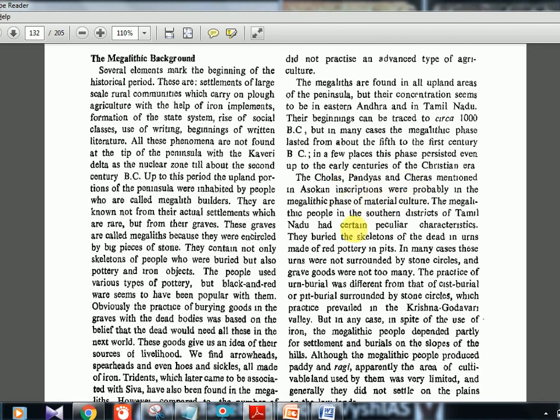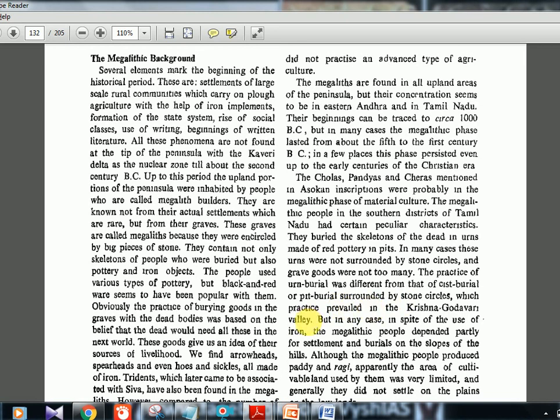The megalithic people in the southern districts of Tamil Nadu had certain peculiar characteristics. They buried the skeletons of the dead in urns made of red pottery in pits. In many cases these urns were not surrounded by stone circles, and grave goods were not too many. So they had a different kind of burial, in urns made of red pottery. The practice of urn burial was different from that of cist burial or pit burial surrounded by stone circles, which prevailed in the Krishna Godavari valley.